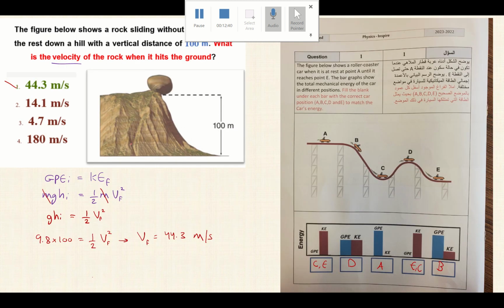And this question we solved in class. How much is the velocity of the rock just before it hits the ground? Same way that we found for the box and for the ball. This one was also solved in class, which is to match each point with the correct energy bar.